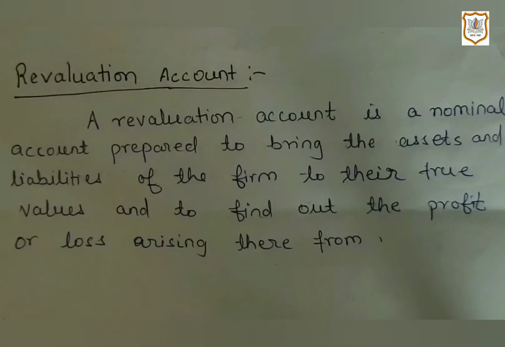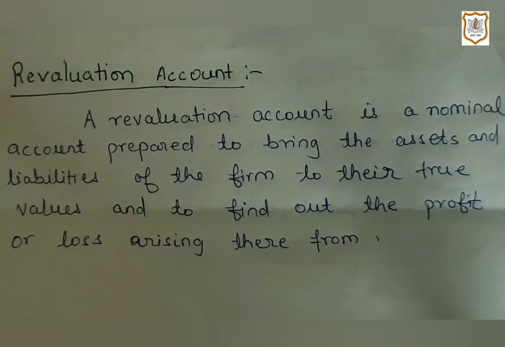Whenever the firm is reconstituted, it is generally preferred to check whether the assets appear at their current market price in the books of the firm. If it is discovered that the assets are undervalued or overvalued, then these are subject to revaluation. Likewise, liabilities are reassessed if found overstated or understated, so as to ensure that these are presented at their correct values in the firm's books.